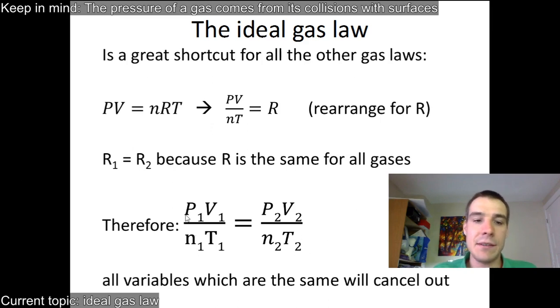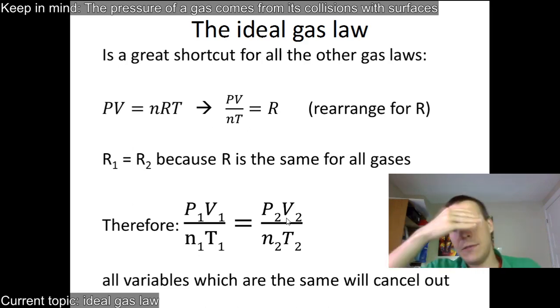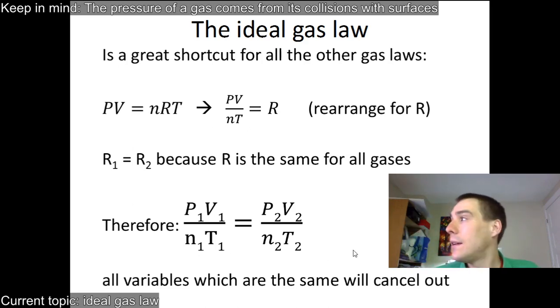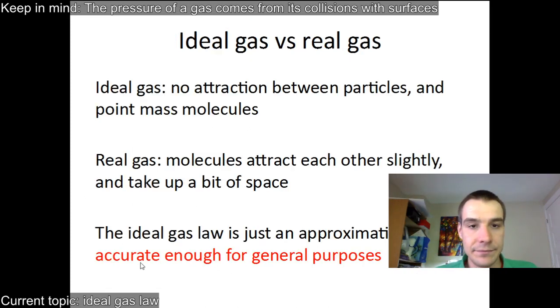Everything else will cancel out. So let's say your pressure stays constant. Pressure 1 equals pressure 2. It's gone. It's out of the equation. It reduces to 1. Volume stays the same. If it's a rigid container, take out the volumes. Stuff like that. So that's how that works.